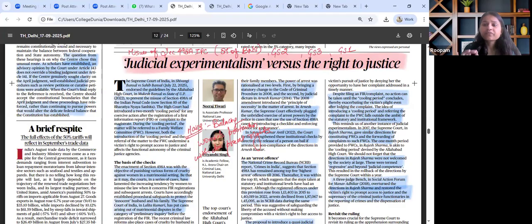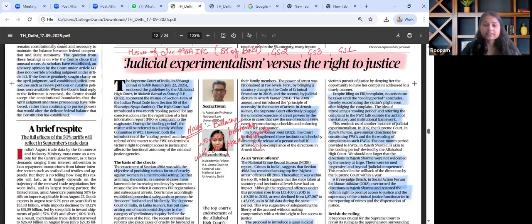From mains perspective, the same article is to be seen through the lens of balancing women's protection with due process of rights. In addition to it, we can even refer to NCRB data, National Crime Records Bureau data, with regard to rising crime against women, and the conviction rate with regard to sections such as 498 and all. In this manner, this particular article is to be seen.